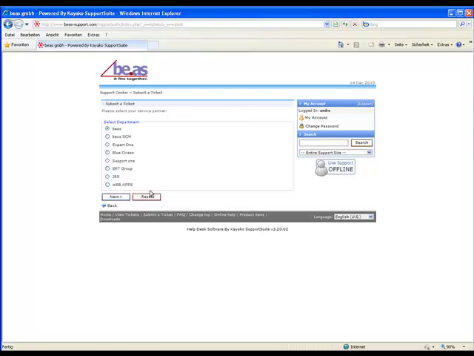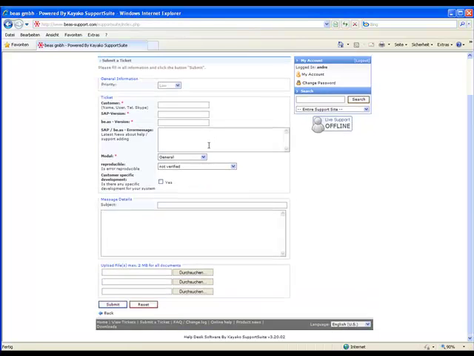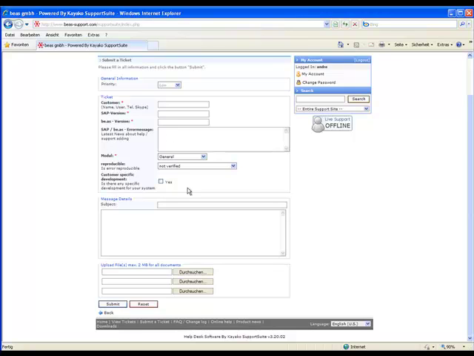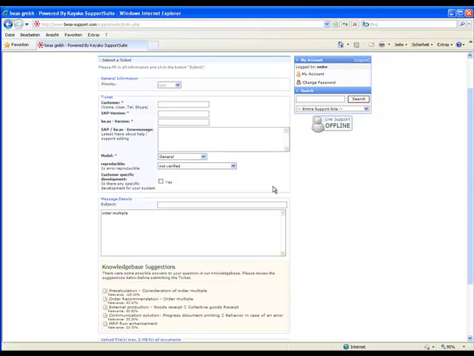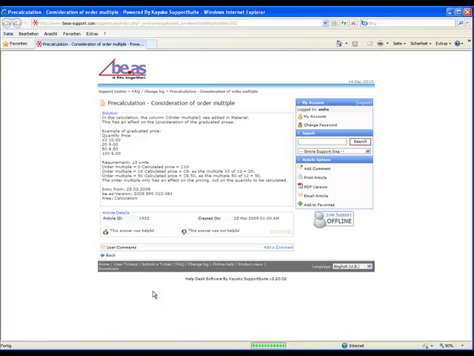How to open a ticket? Please select the department, fill in all mandatory fields, try to give a detailed description of your problem. In the background, a search is performed for the keyword. So for example, if you enter order multiple, in this case there is a knowledge base article with a relevance of 100% on consideration of order multiples, and you can open it and you get an example which hopefully answers your question.